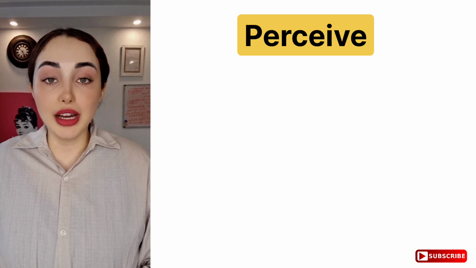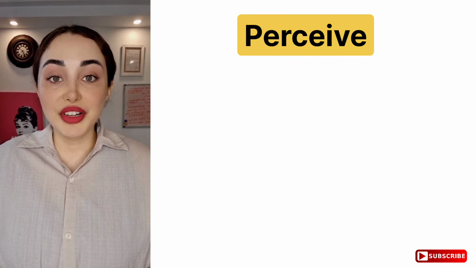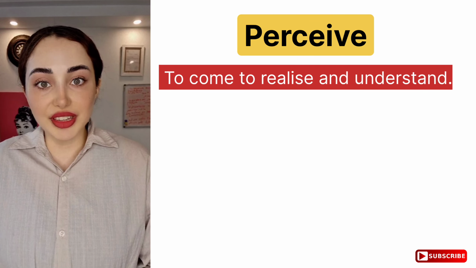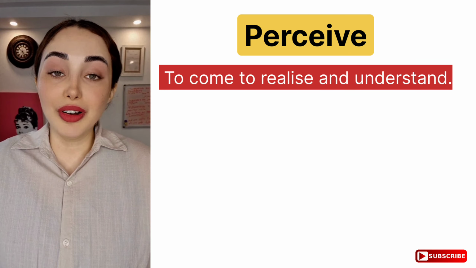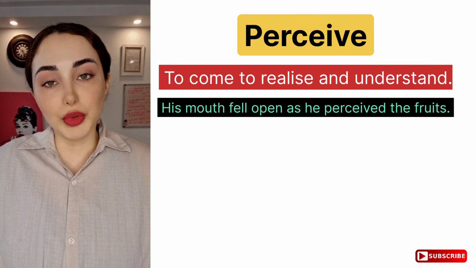Let's continue with the eighth word. It's perceive. Perceive. The stress is on the second syllable, perceive. It means to come to realize and understand. For example, his mouth fell open as he perceived the truth.